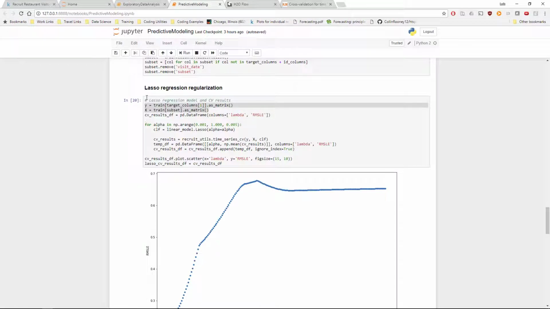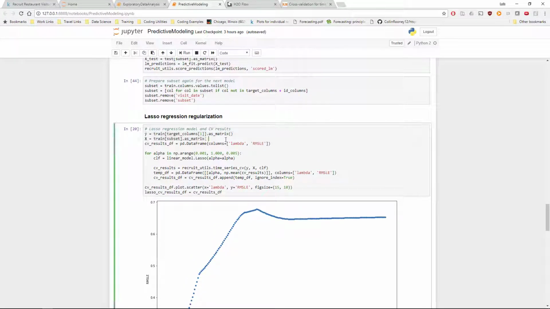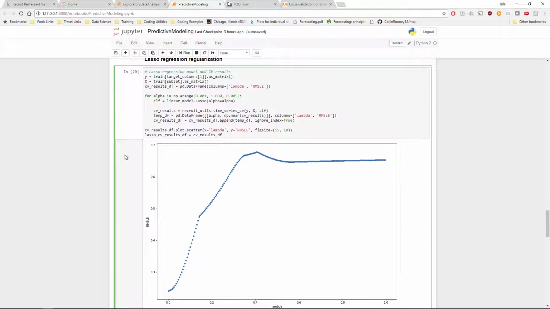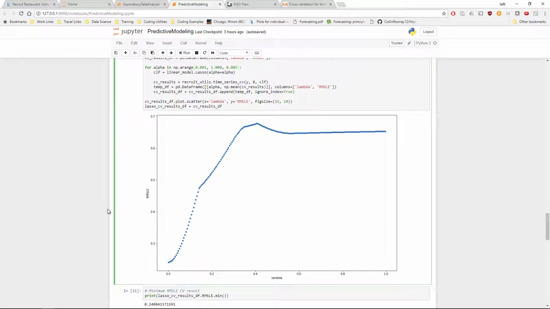So my next step was to use lasso regression to help, in addition to selecting variables manually, to select variables using regularization. So I test alphas in a range from 0.001 to 1, incrementing by 0.005, and here we can see the results visually.